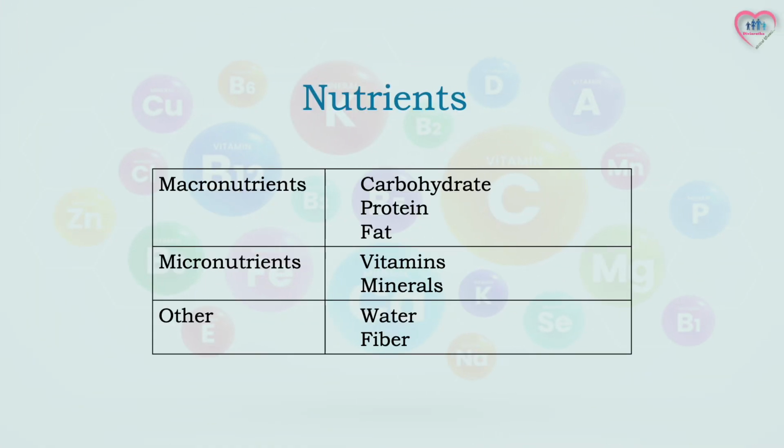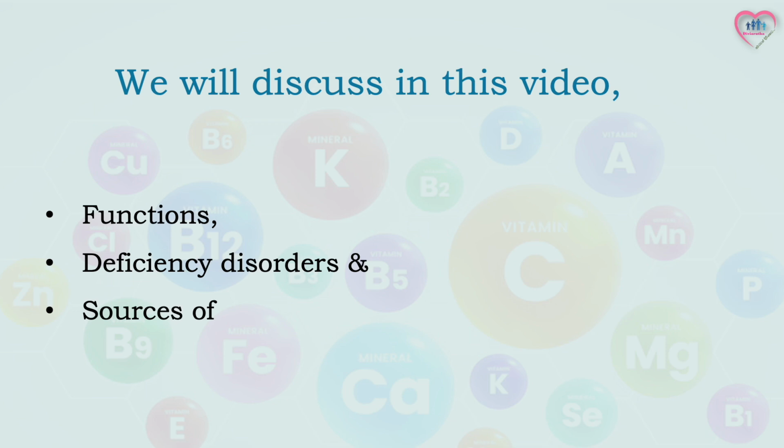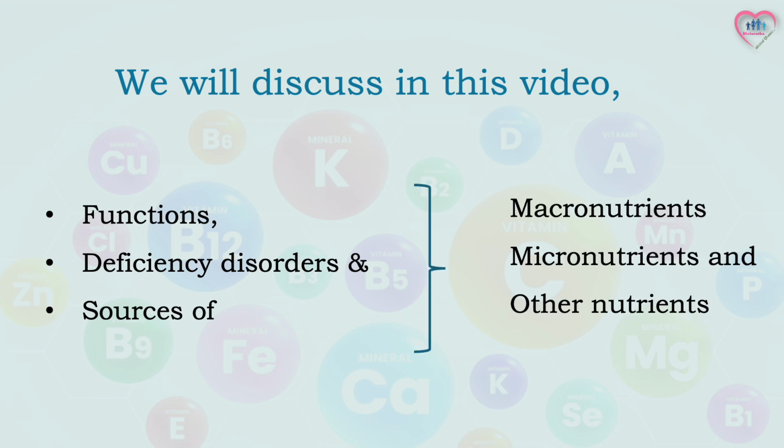As you may recall, we discussed the three main groups of nutrients in the introductory video: macronutrients, which include carbohydrates, protein, and fat; micronutrients, which comprise vitamins and minerals; and other nutrients, which include water and fiber. Then we went over the many vitamins and minerals that are essential for the functioning of the body. In this video, we will discuss the functions, deficiency disorders, and sources of these macronutrients, micronutrients, and other nutrients.